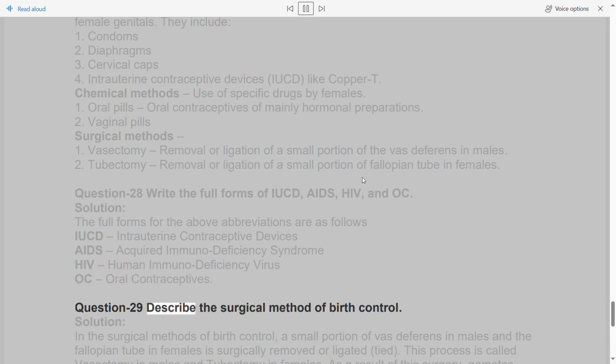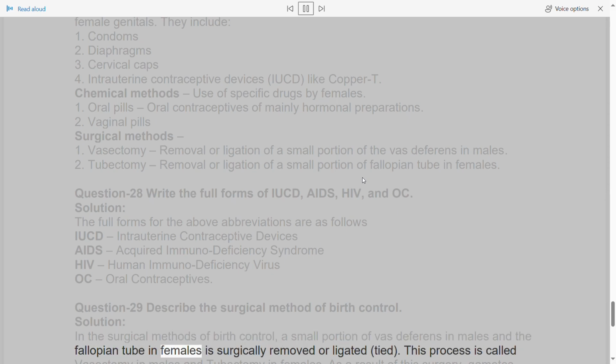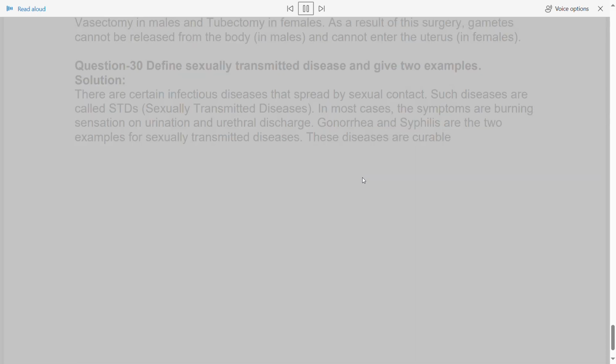Question 29. Describe the surgical method of birth control. Solution. In the surgical methods of birth control, a small portion of vas deferens in males and the fallopian tube in females is surgically removed or ligated, tied. This process is called vasectomy in males and tubectomy in females. As a result of this surgery, gametes cannot be released from the body in males and cannot enter the uterus in females.